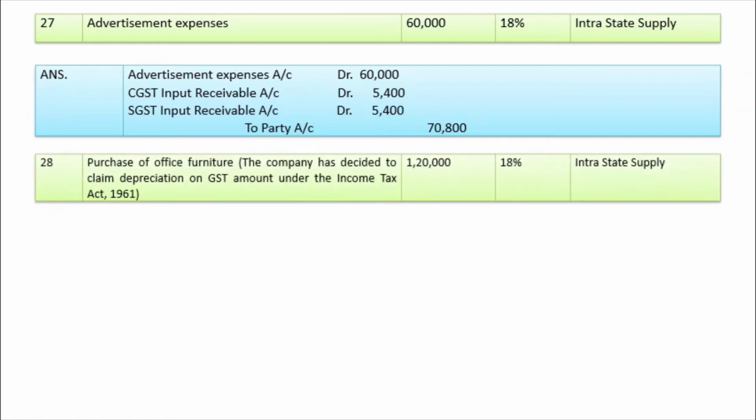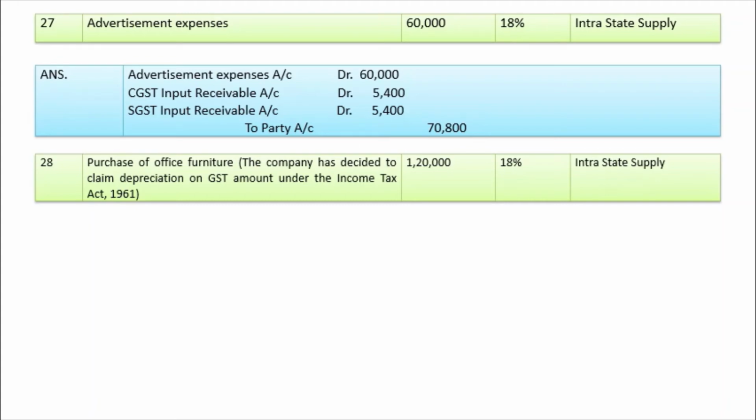Next one, purchase of office furniture. The company has decided to claim depreciation on GST amount under the Income Tax Act 1961. Now, this kind of entry has come for the first time. Up till now, what are we learning?